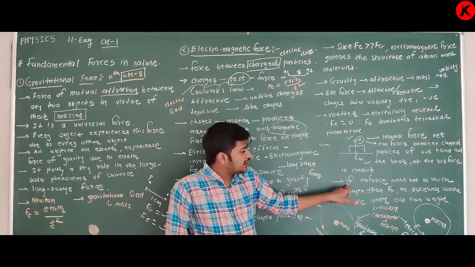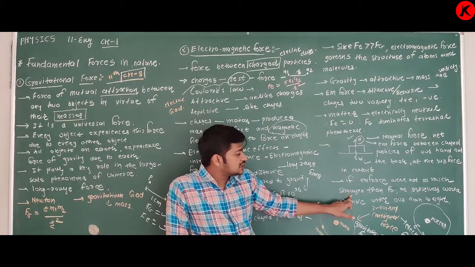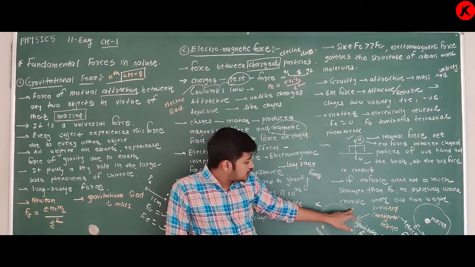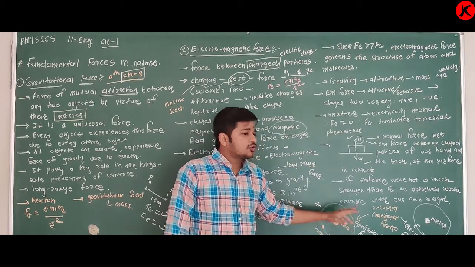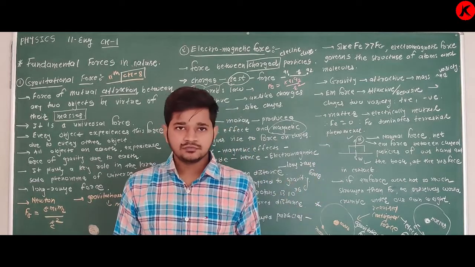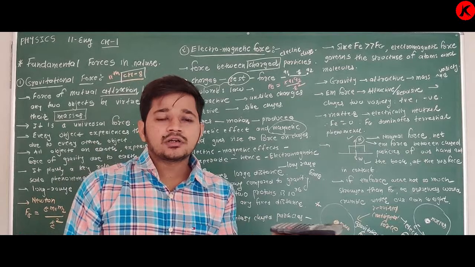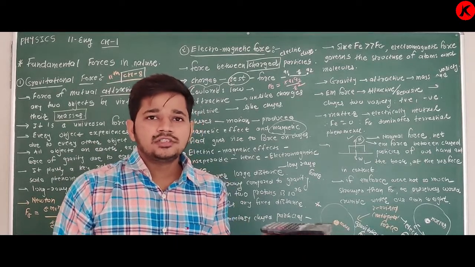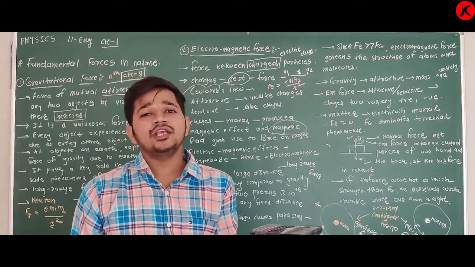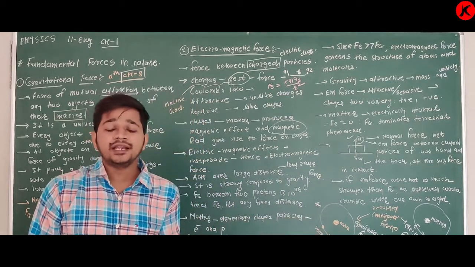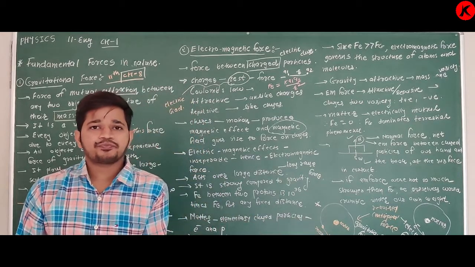If electromagnetic force were not so much stronger than gravitational force, we ourselves would crumble under our own weight. If you put a book in your hand, then your hand will crumble under the weight of this book, if electromagnetic force were not stronger than gravitational force.